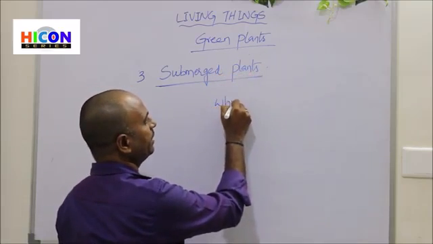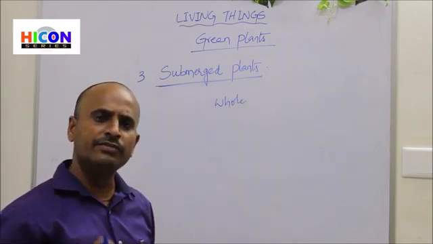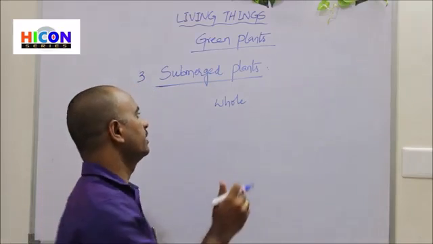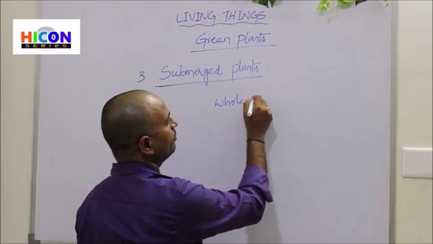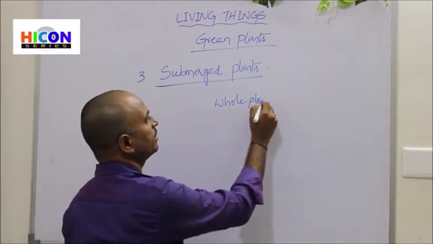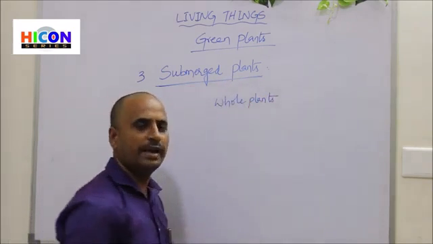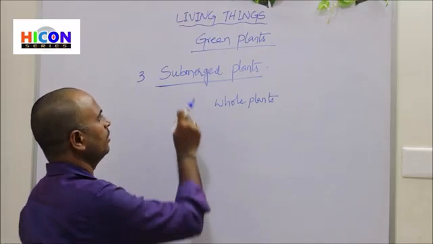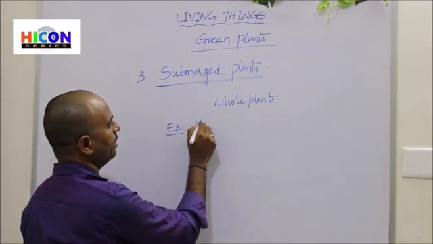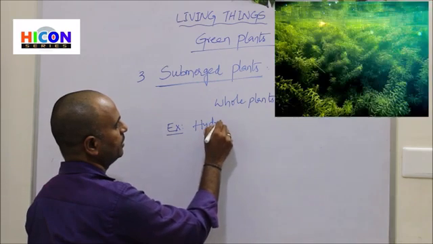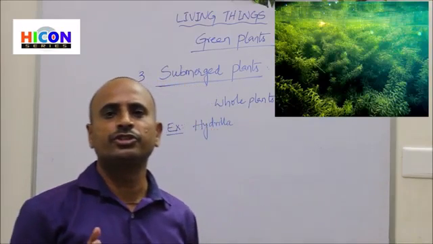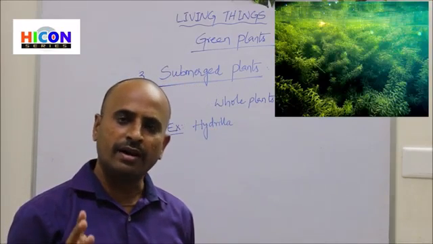The whole body of the plant, including leaves and flowers, all the body parts of the plant will be present inside the water. So those plants which grow completely inside the water are called submerged plants. And the first example for the submerged plants is hydrilla. All of you look at the picture. The picture is showing a plant called hydrilla.